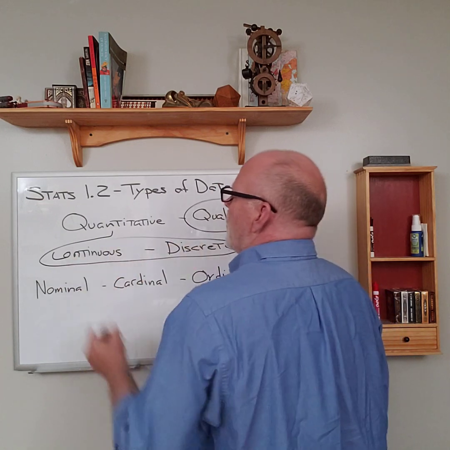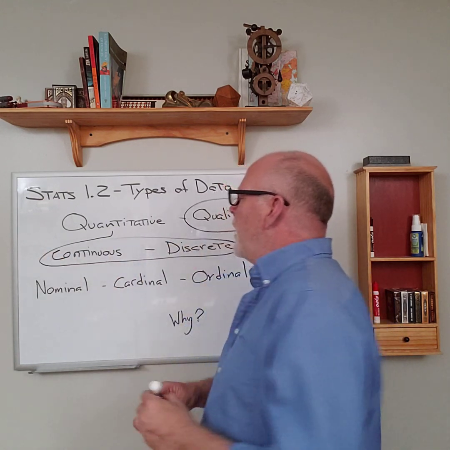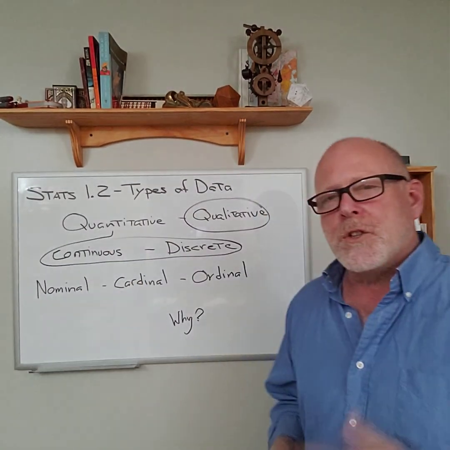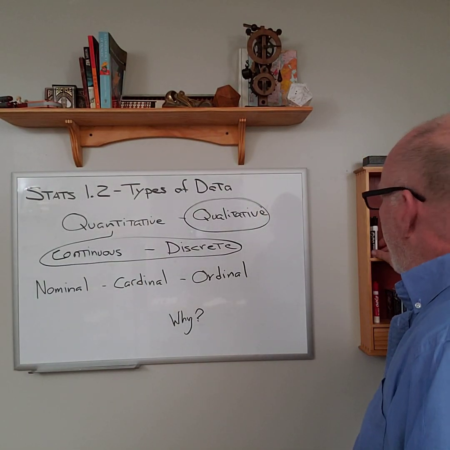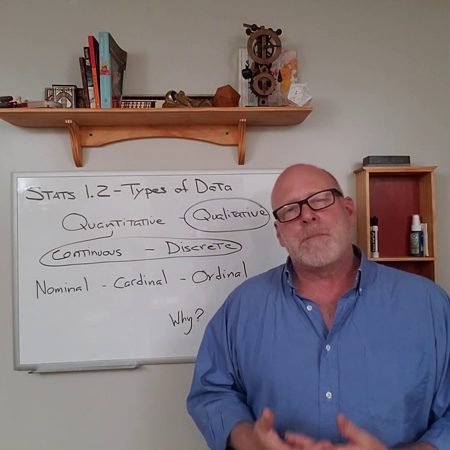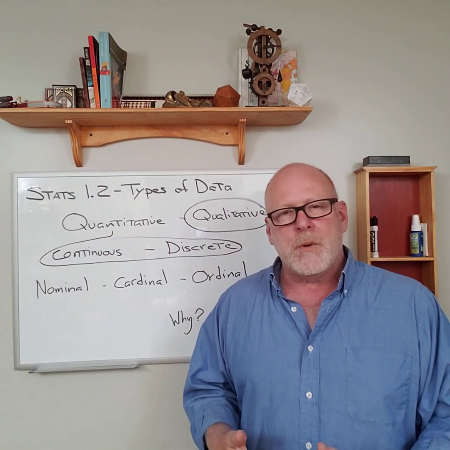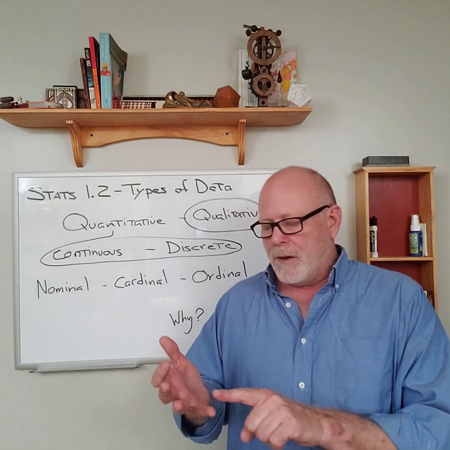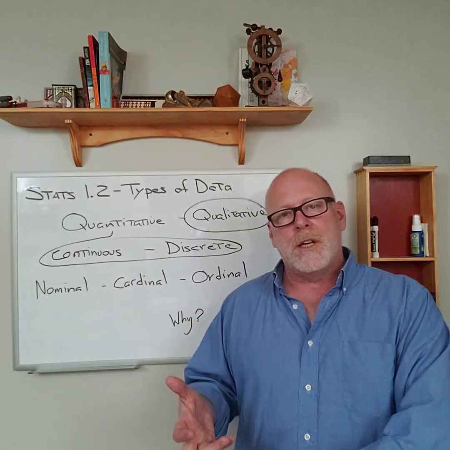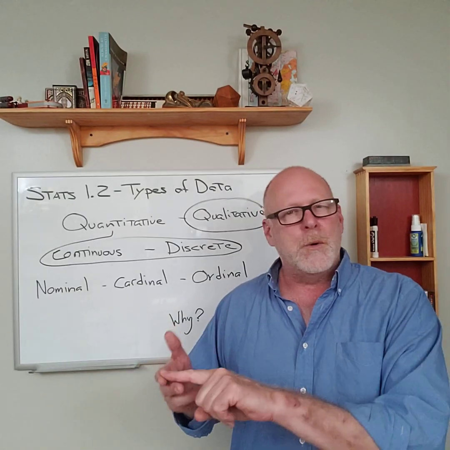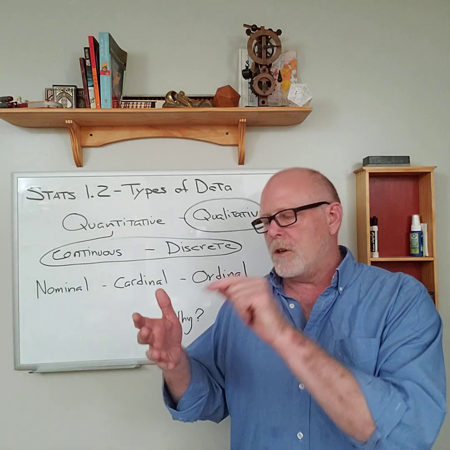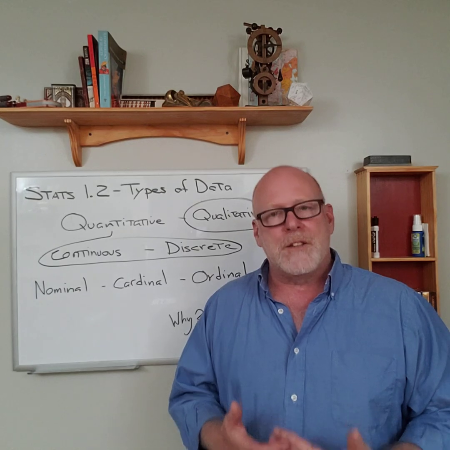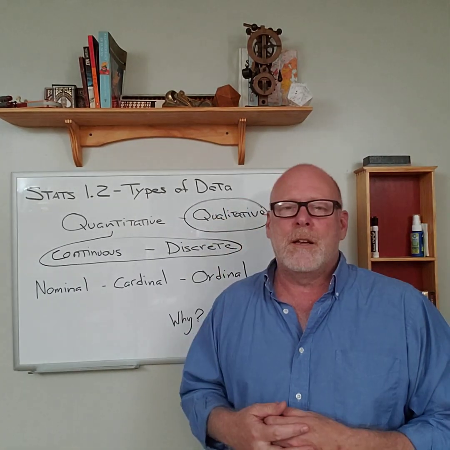When we're looking at quantitative data, we again have to look at a property of the data to determine what tools we're going to use. And that's to look at, are we dealing with continuous data or discrete data? Discrete data is the easiest to deal with, and discrete just means that there are gaps between the data, or gaps between the possible numbers that you might have. For example, how many children you have. You have no kids, or one kid, or two kids, or three. You don't have 2.5. You go straight from 0 to 1, from 1 to 2, from 2 to 3. There's spaces between the numbers. That's the characteristic of discrete data.